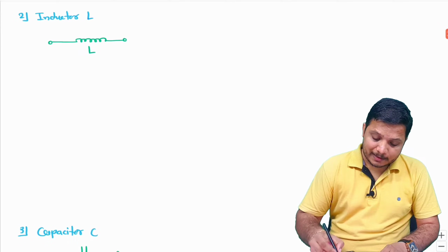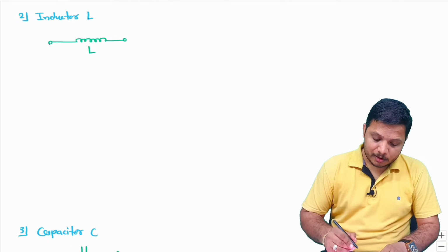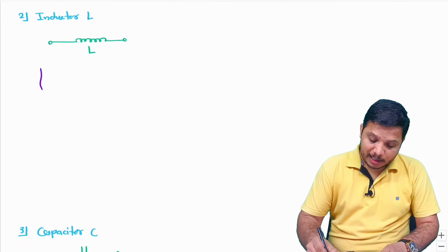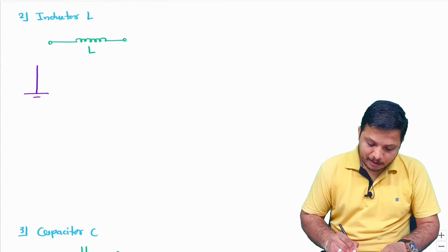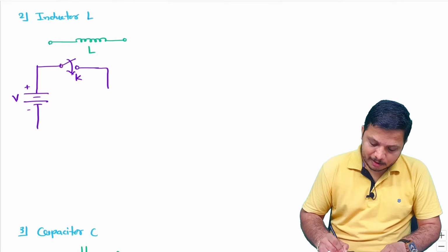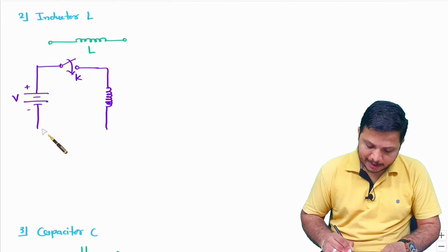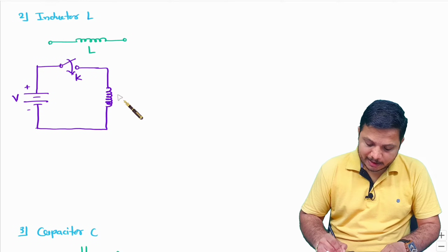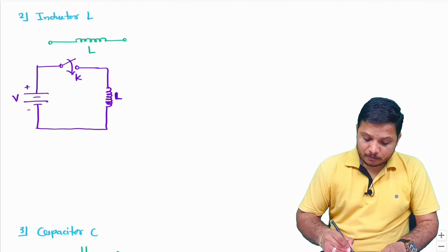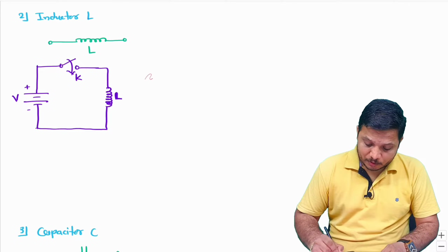Now let us see what will happen with an inductor. To understand that, I'll do the same experiment in which I'll consider one battery with voltage V, that I'll connect along with a switch. Let us say this switch is K, and we are connecting it with the inductor. This switch K will confirm whether the connection of this battery with the inductor is there or not. Now let us press this switch at time t equals 0.